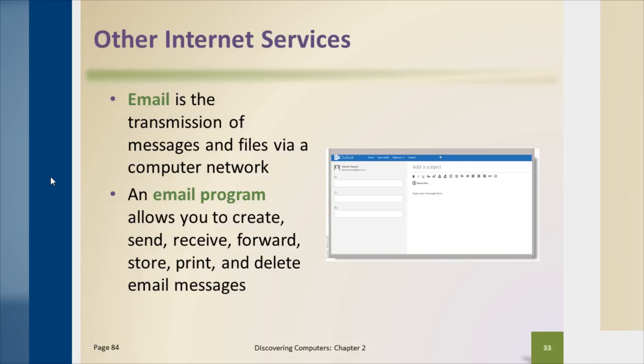We oftentimes today access our email through a web browser, and this is referred to as webmail. And so there's a lot of this stuff that goes on the back end that has to do with the internet, that we don't see any differently than when we're accessing the World Wide Web. If, however, we want to focus on the email parts of it, we can access our email using an email program rather than a browser.